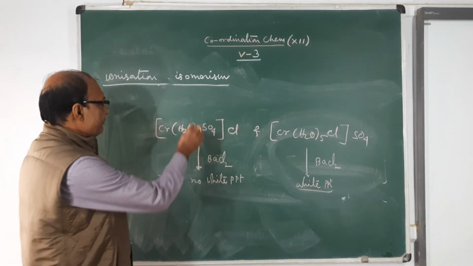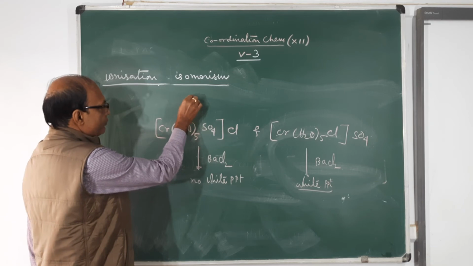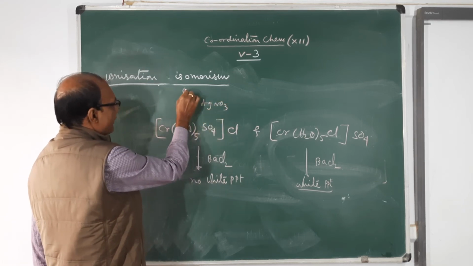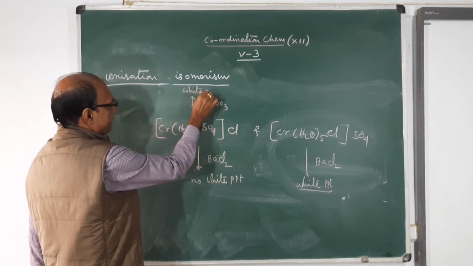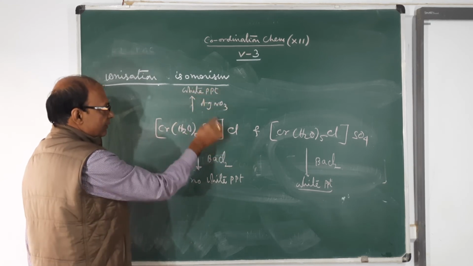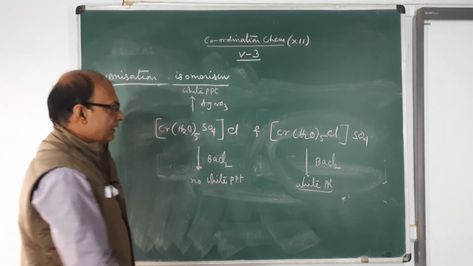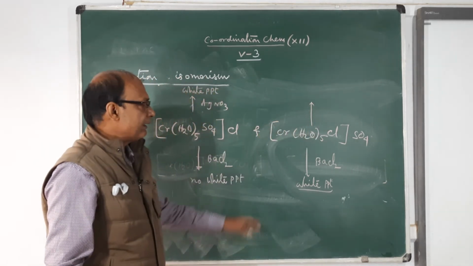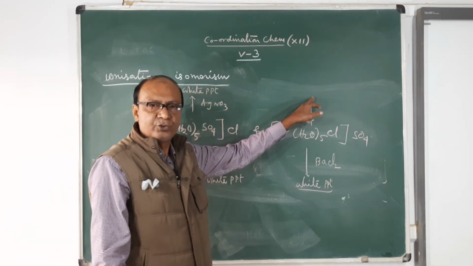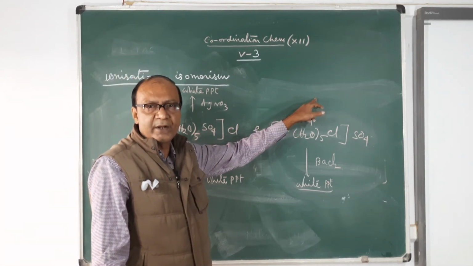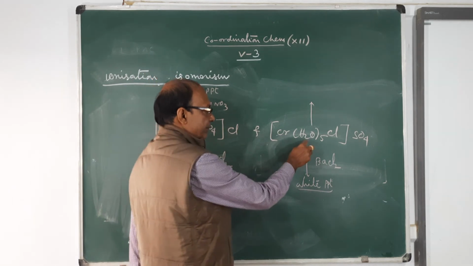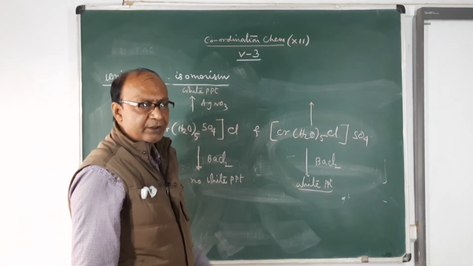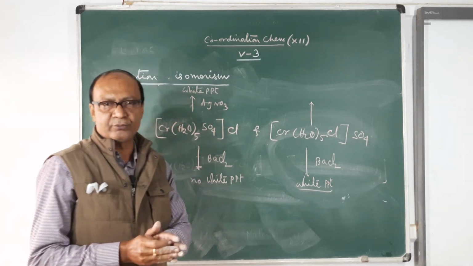On the other hand, if you add excess of silver nitrate solution to one, you will get a white precipitate of silver chloride. This will give the test of chloride, but the other will not give the test of chloride. If you add silver nitrate to it, there will be no such white precipitate, because chloride ions will not be furnished by it. So this is the proof of ionization isomerism.